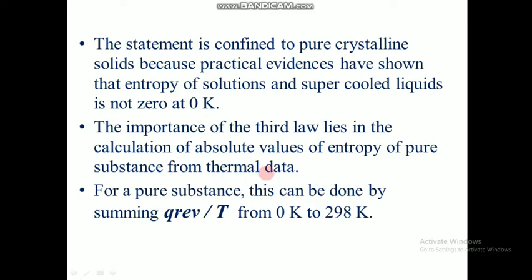So if you consider 0 Kelvin, what is Q reversible by T, and then we go to 1 Kelvin, 2 Kelvin. If we consider from 0 to 298 Kelvin, we can get a good idea about the absolute value of entropy of that particular substance. That is the importance of this law. Just with this equation and the varying temperatures, we can find out the absolute values of entropy, as this is the equation of entropy.